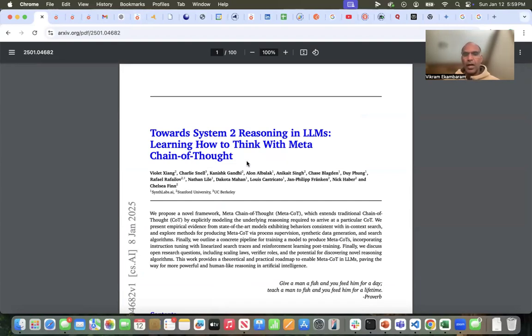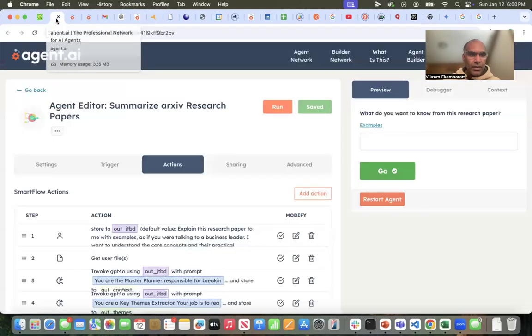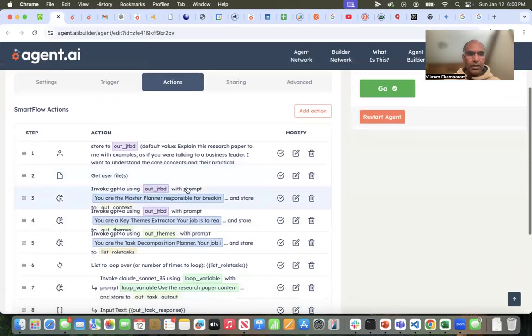And so instead of just loading this into an LLM and saying, hey, go summarize this or stuff like that, what I wanted to see was could I upload this to an LLM, give it like a high level objective, and then have it go figure out what tasks to do, delegate those tasks, execute them, and then bring the responses back. And so this is the agent I built.